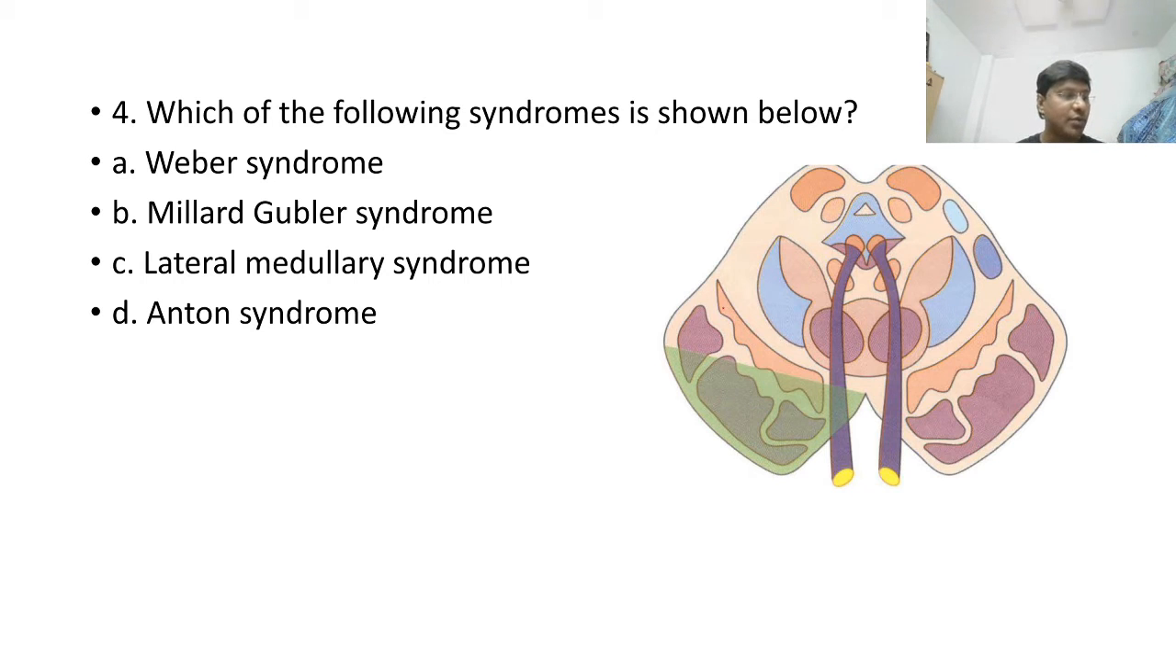Now, we will move on to one more image based question. Which of the following syndromes is shown below? Weber syndrome, Millard-Gubler syndrome, lateral medullary syndrome, Anton syndrome. Any one of you, please? Weber syndrome. Okay, very good. You are really mad for AIIMS, definitely. You are answering absolutely well.